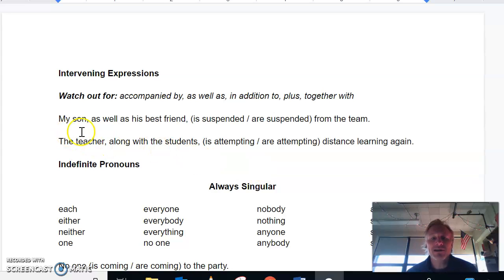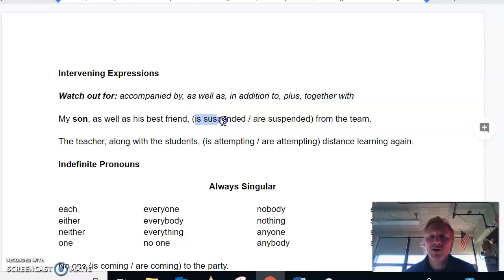It says, my son, as well as his best friend, is suspended or are suspended from the team. Now you might be tempted to say are suspended because we're talking about my son, the idiot, and his best friend, also an idiot. But because it's an intervening expression, as well as his best friend, our subject is just son. It's just my boy. And one boy currently is suspended, making the family proud.